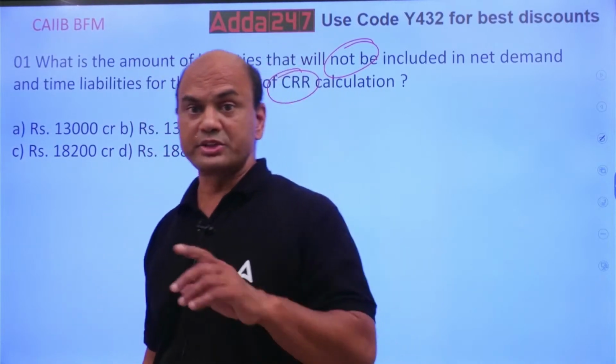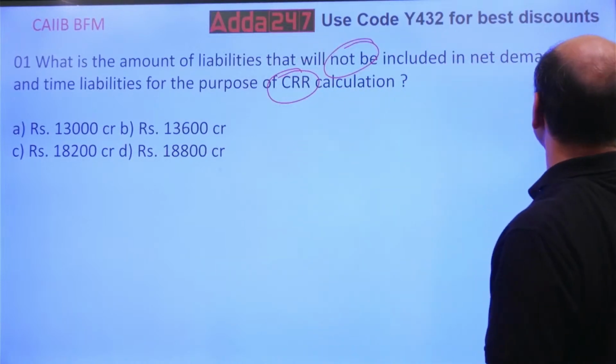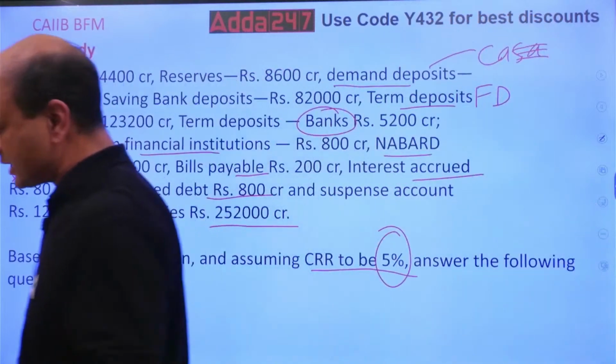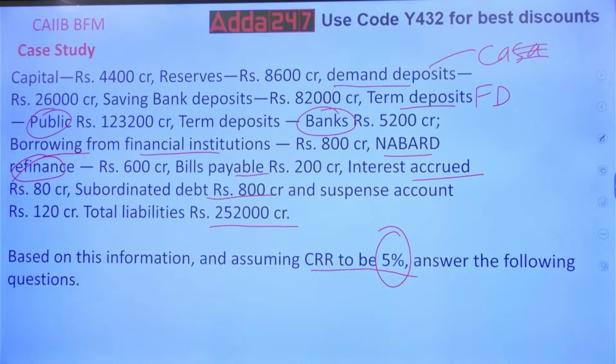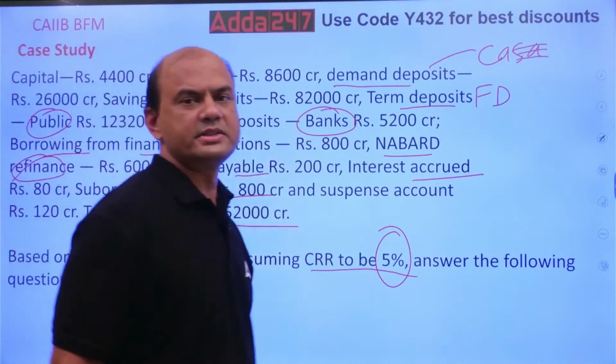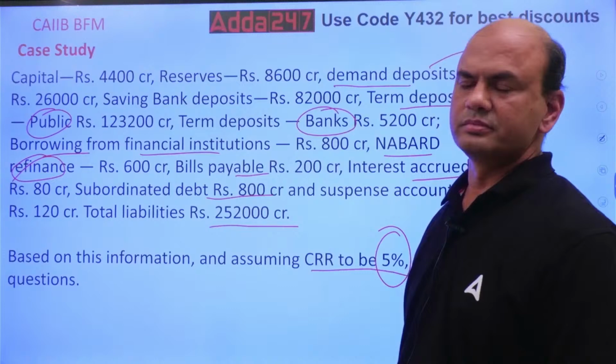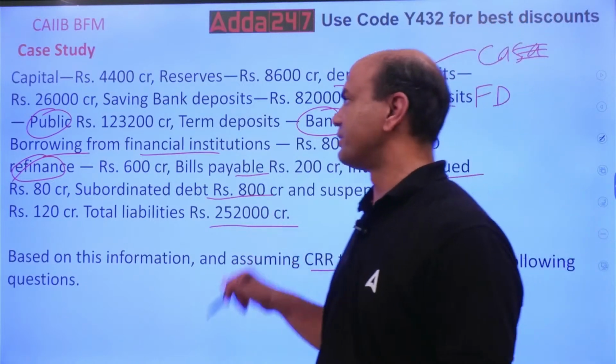Think. Let's go back to the problem. See this. Which of them is not included in the CRR? Let me see in the comment section from your side. Who can give me in the comment section? Let's see one by one.